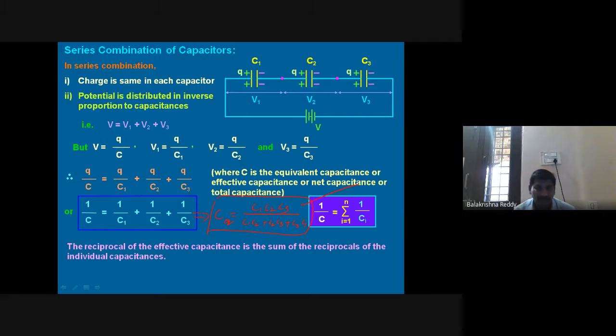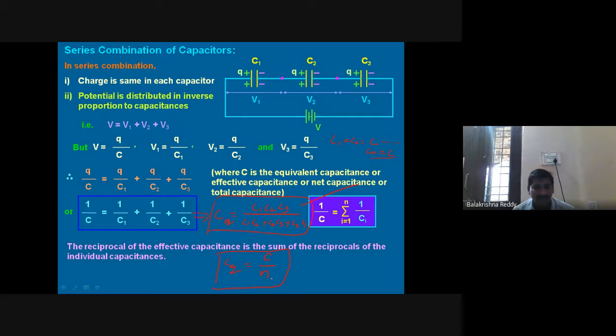This is the equivalent. Now, the question can ask that a number of capacitors are added in series and they are identical. Identical in the sense C1 equal to C2 equal to the same. If n number of capacitors you are using, Cn is also the same C. Therefore, it can be written as C equivalent equal to C cubed in the numerator and in the denominator C squared times 3. Square and cube get cancelled. How many capacitors are available depends on that. So C by what will we write? N we will write, depending on the number of capacitors.